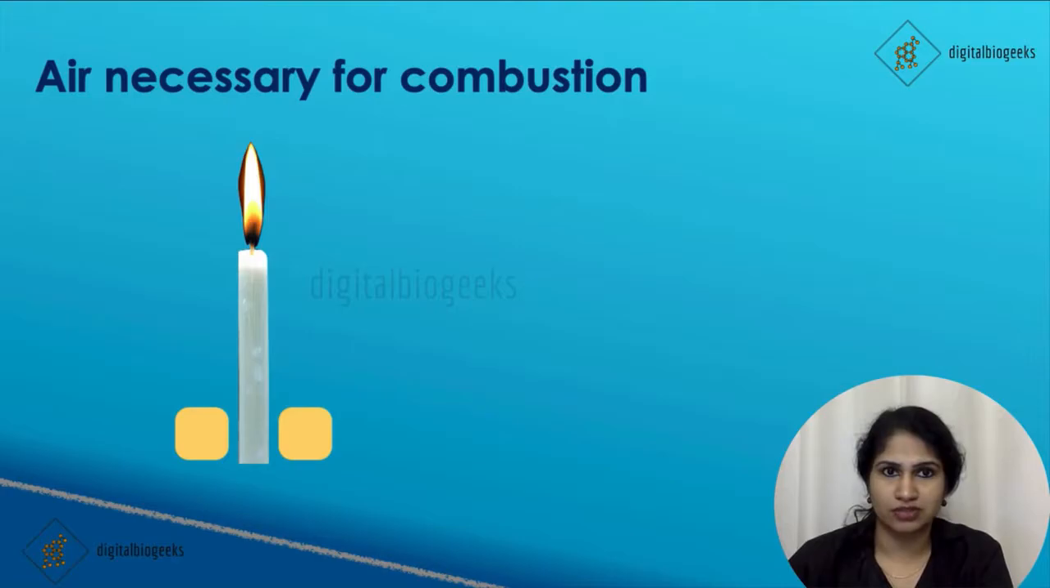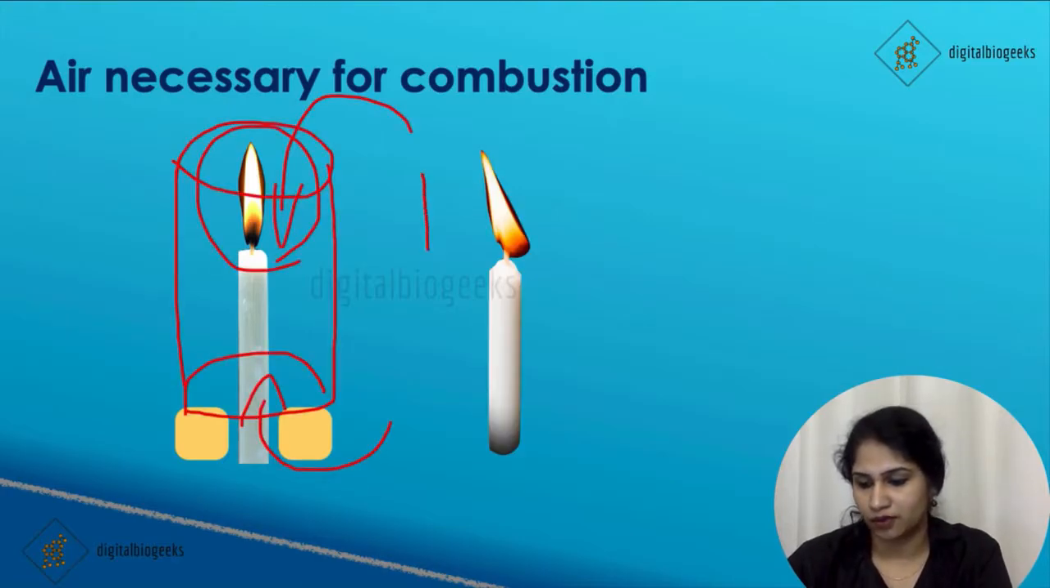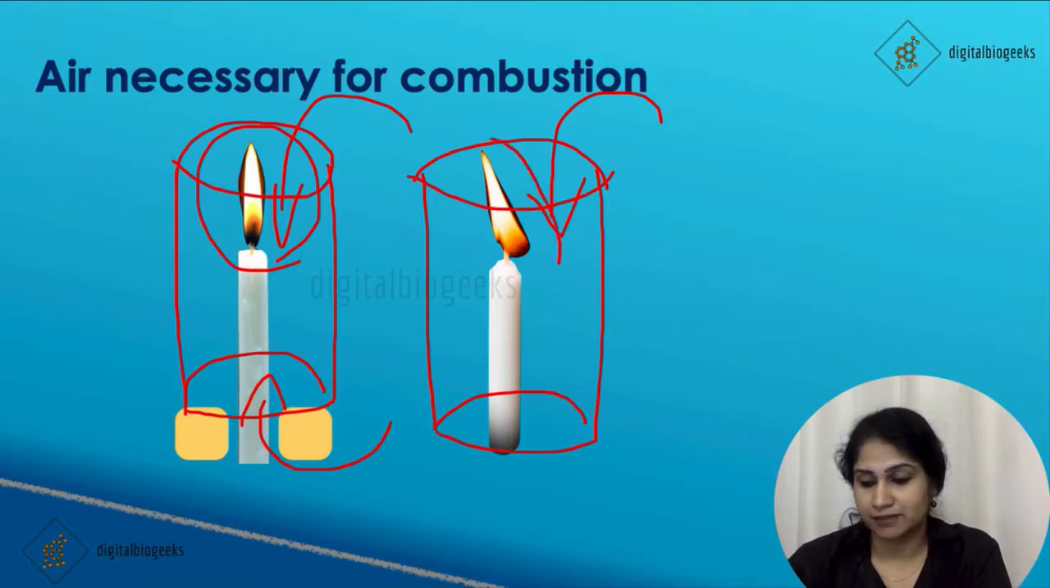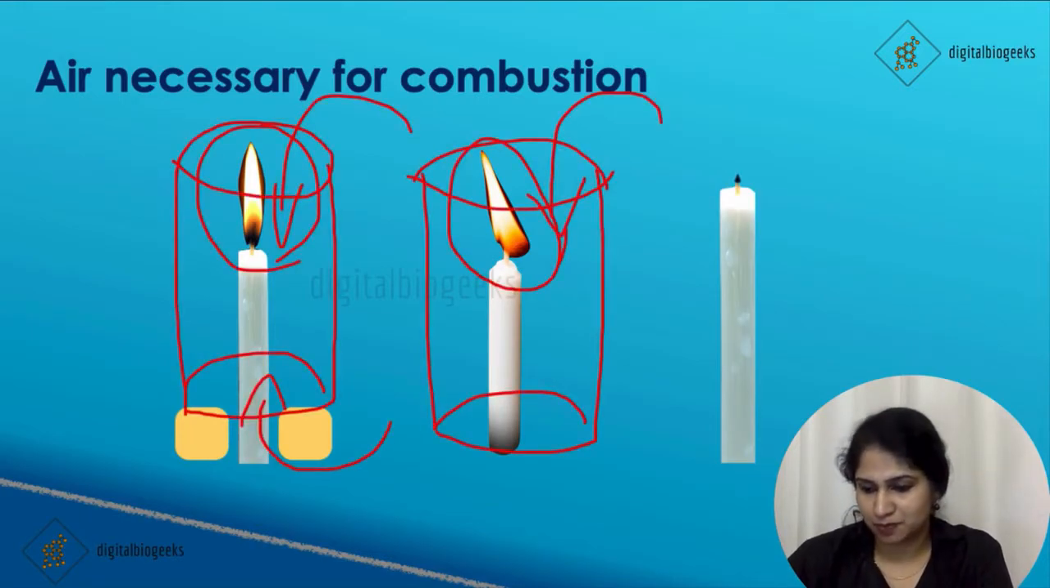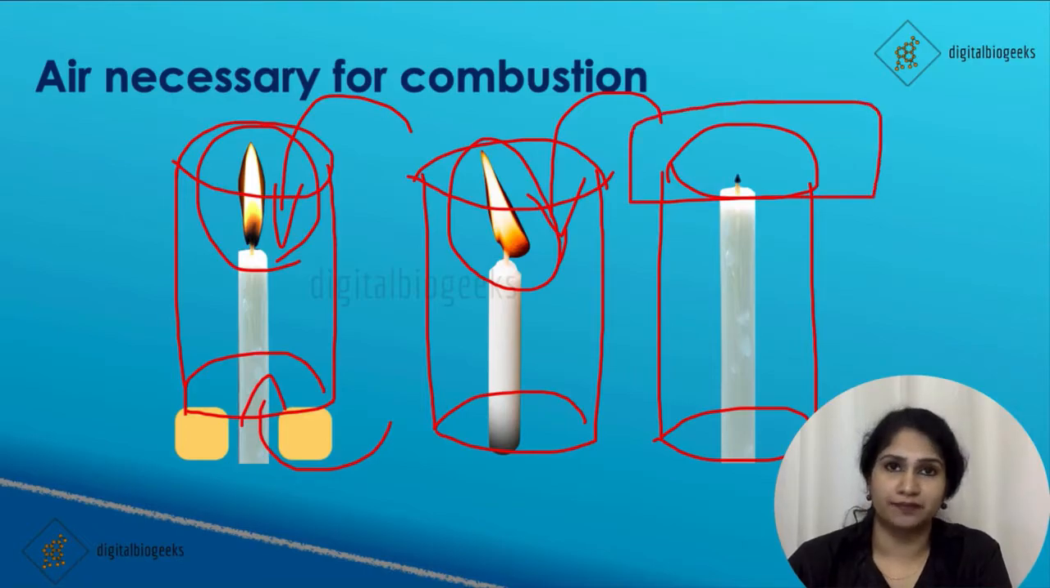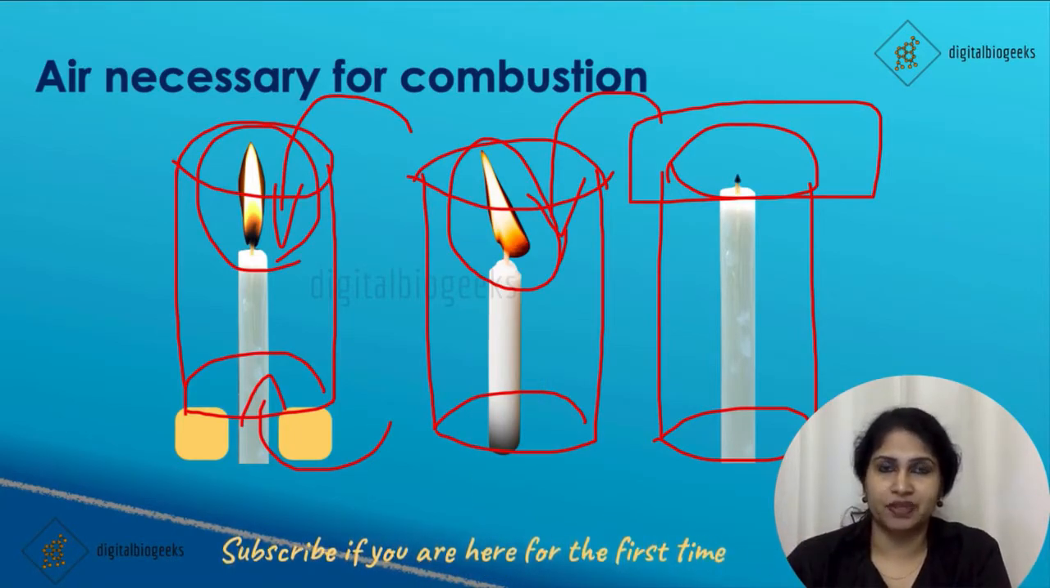Then remove the rods and place the chimney over the table so that air enters only through the upper side. Then the flame starts to flicker. It will produce fumes also. Now place a glass plate over the chimney. This will prevent the entry of air. Now the flame will go off due to the absence of air. From this experiment, we can conclude that air is necessary for combustion.